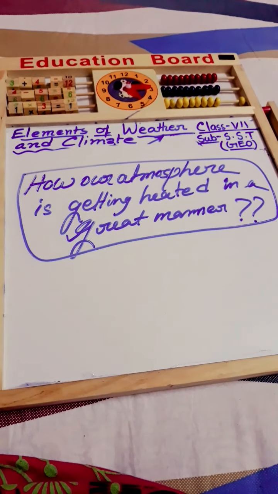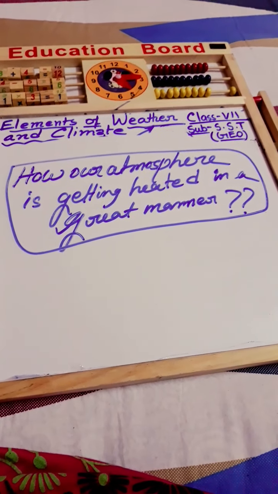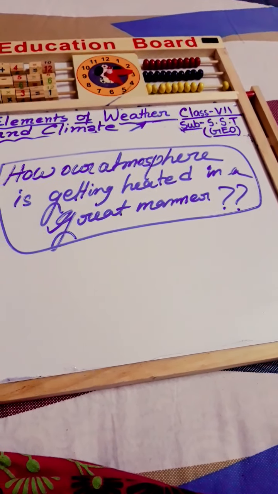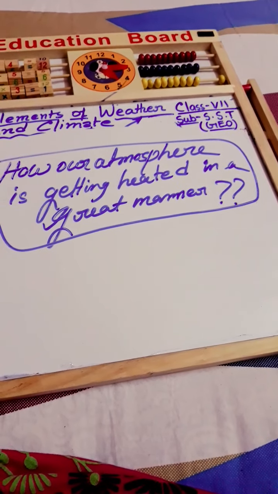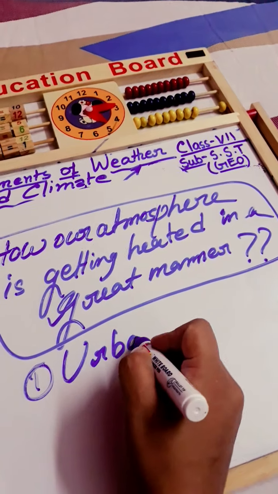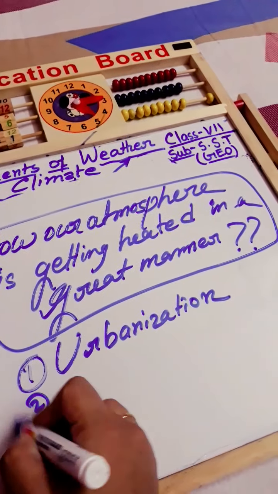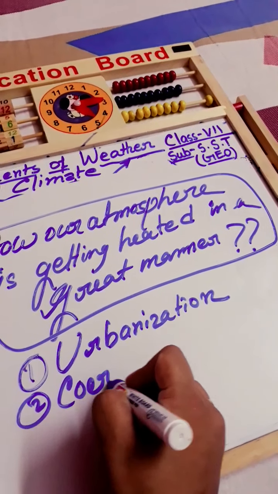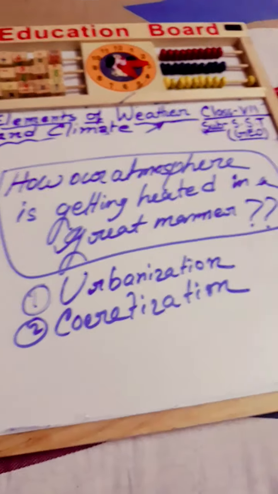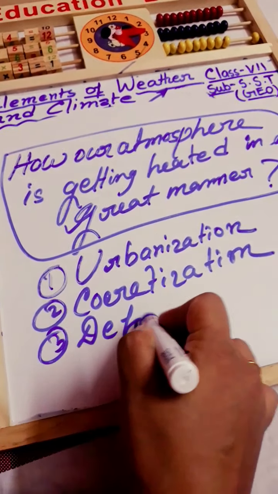Now our question is, how is our atmosphere getting heated in a great manner, and who is responsible? Yes, human beings are the main ones responsible for this. Number one, we can say urbanization. Number two, concretization. Number three, deforestation.